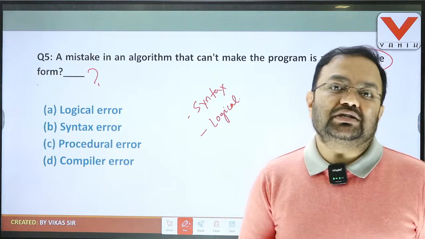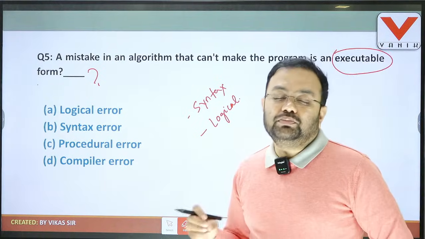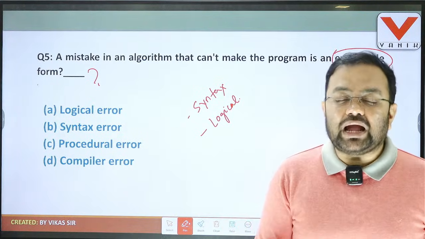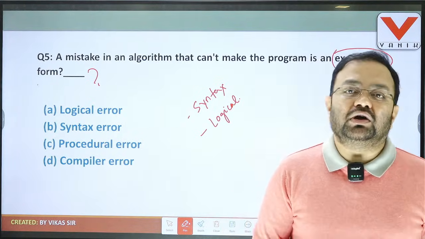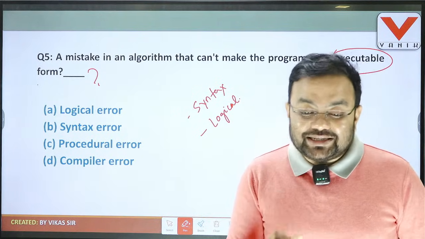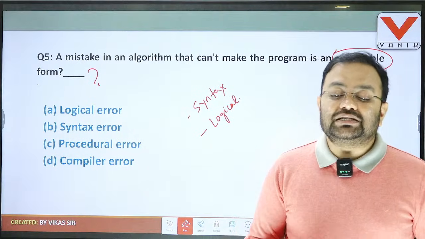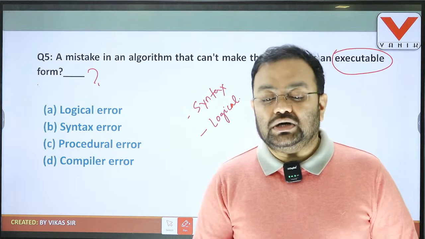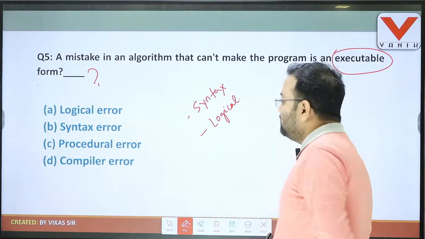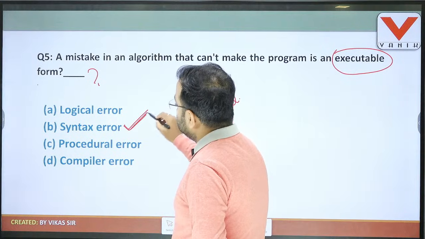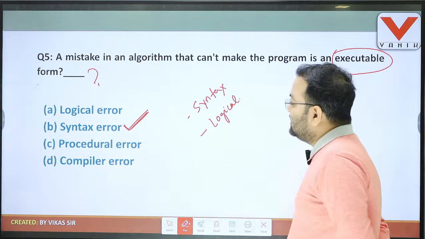And if the syntax error is there, then the program cannot be executable, meaning the program that is written by the user cannot be converted into computer understandable form or binary form. So it is asking what can make the program in an executable form, meaning in the form of binary, so that the computer can understand. That's why here answer is B, syntax error. So question number 5, answer is B.